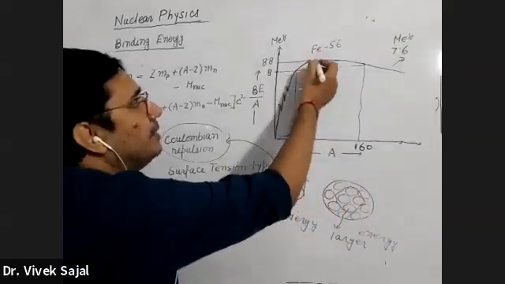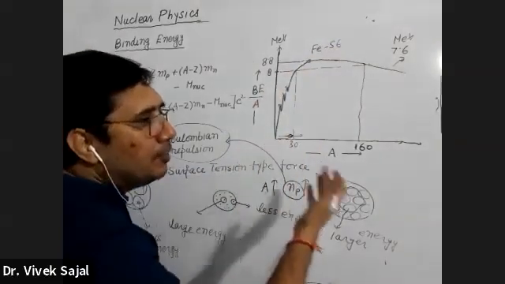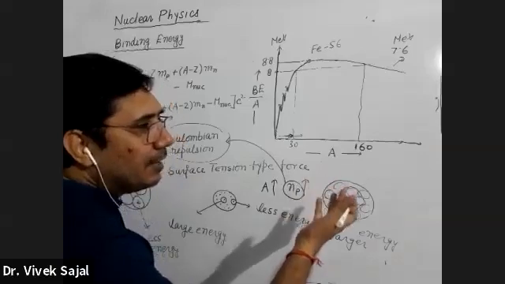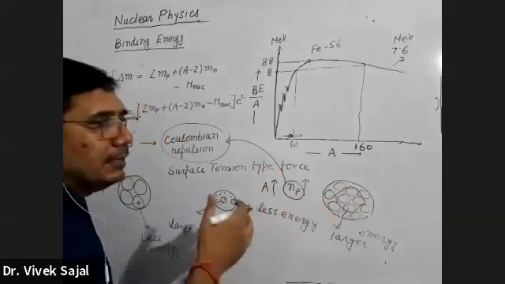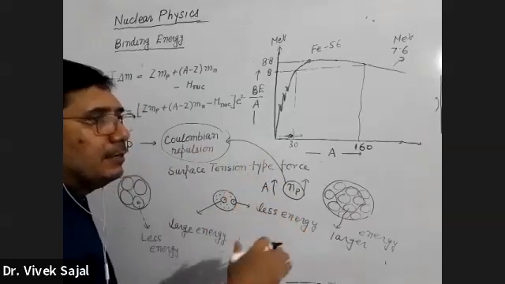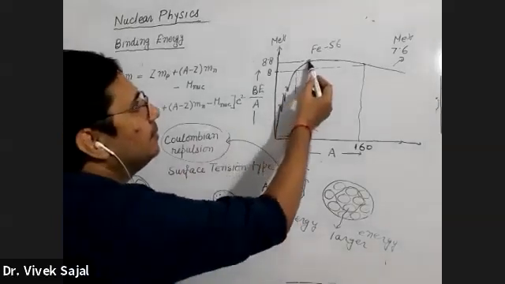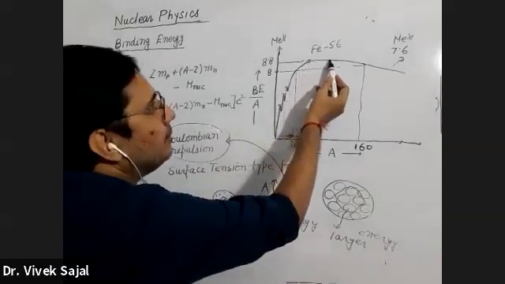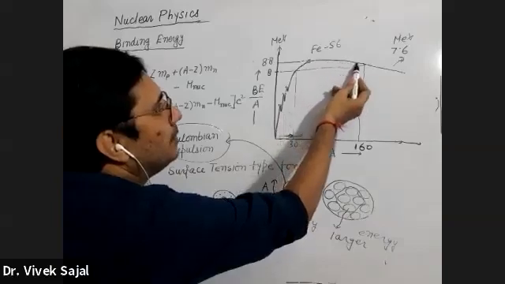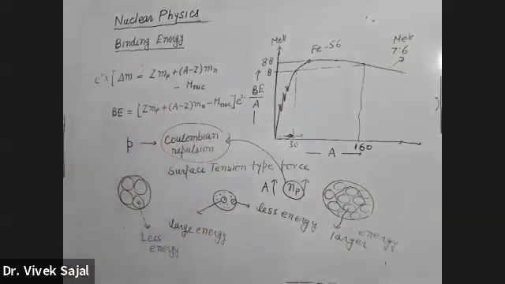But after this A value of 56, the number of protons becomes large. And when they become large, the repulsive force increases. It brings a disruptive nature. As a result, the nuclei become less stable, and when it becomes less stable, its binding energy per nucleon goes on decreasing like this. So in this way, they explained this.